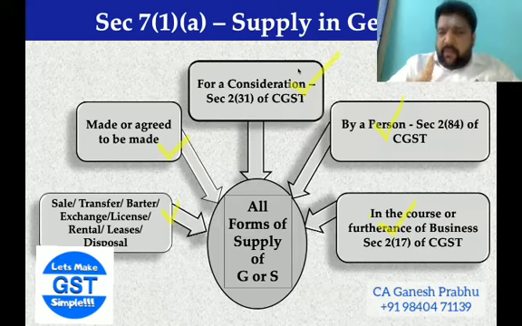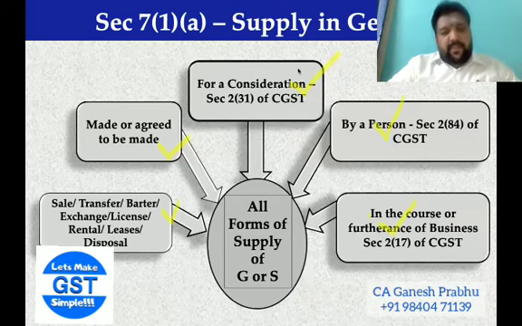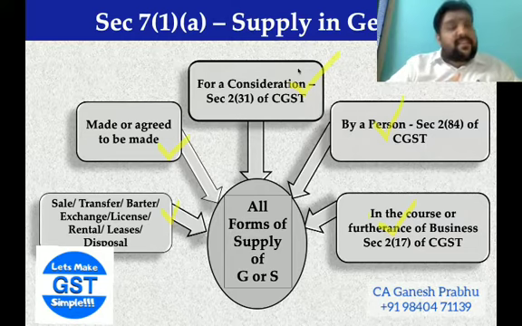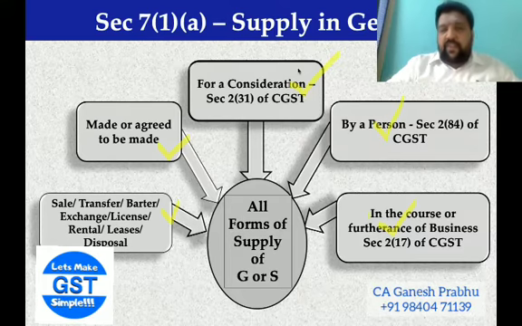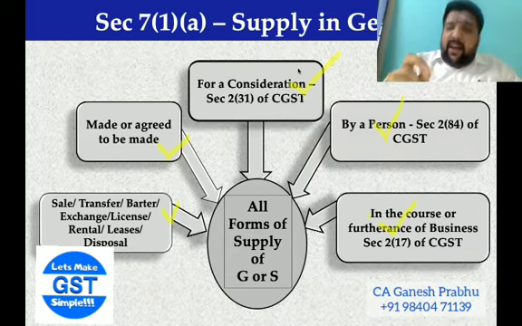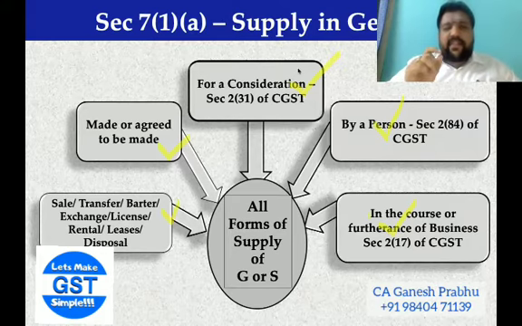Before we move forward, I am sure all of us are aware of the words goods and services. Something which is movable is goods, section 2(52). Similarly, services is anything other than goods, money and securities. So anything other than goods is going to be services. Section 2(102) defines that term. Sale, I'm sure all of you are aware, is where there is a transfer of ownership, possession, control, done for adequate and valid consideration from the other end. It is called a sale.